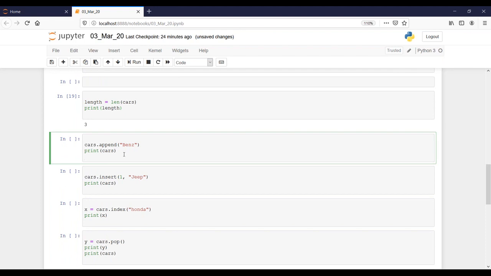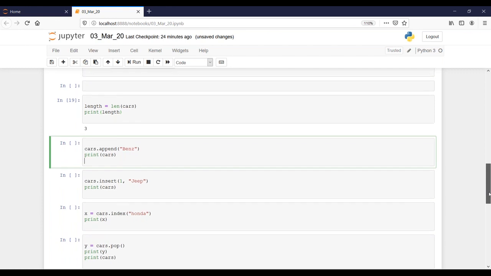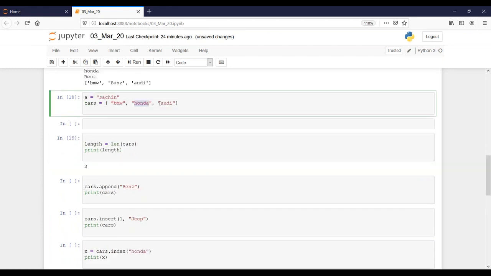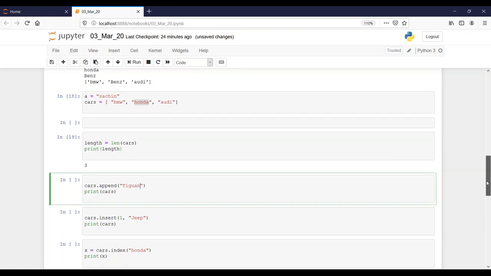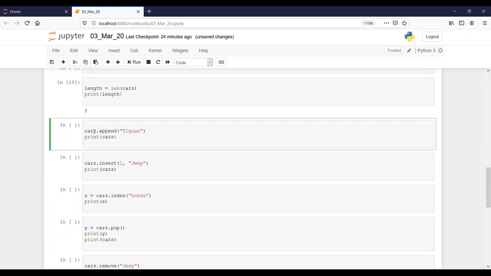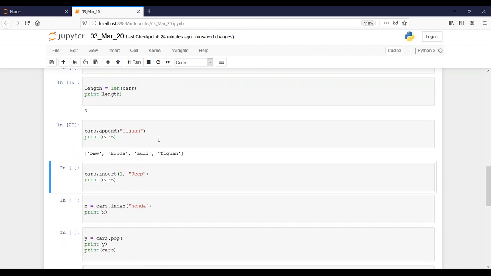Okay, cars dot append. You are already having cars with these elements, right? Honda, BMW, Audi. And suppose tomorrow there is a new car in the market, something very brand new, like Volkswagen Tiguan. Then it comes into the picture and you have to add it into your list, and then you go cars dot append and then you run it. It will add it into the last element. It sits in the last element.